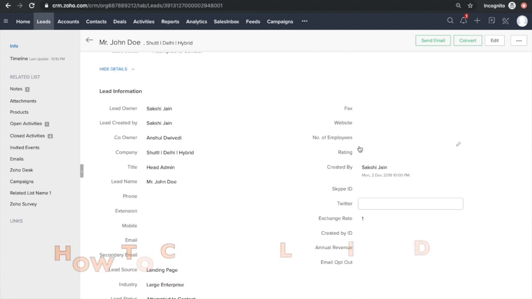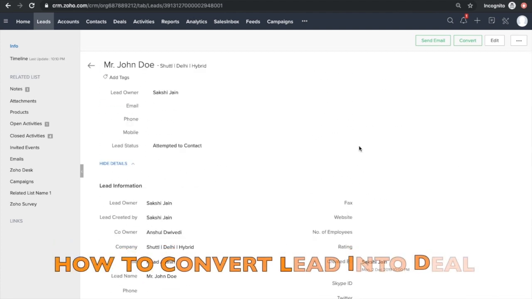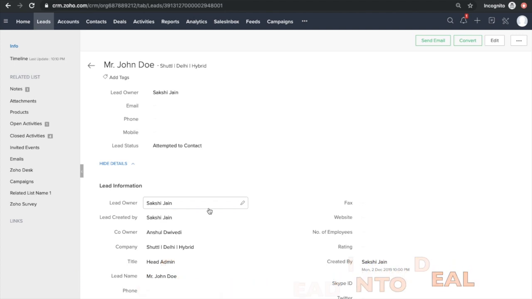Now let's understand how we can convert this lead into deal, right? So since Sakshi and Anshul both are co-owners, both are owners to this lead, anyone would convert this lead into deal by simply clicking this green convert tab, right?